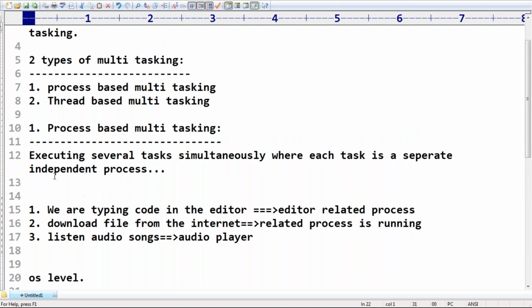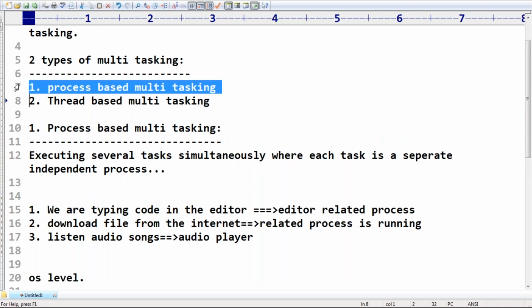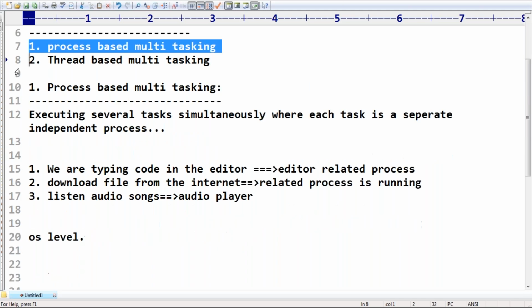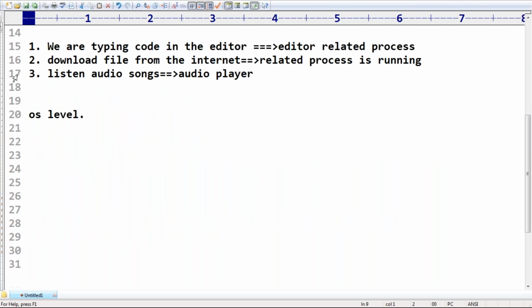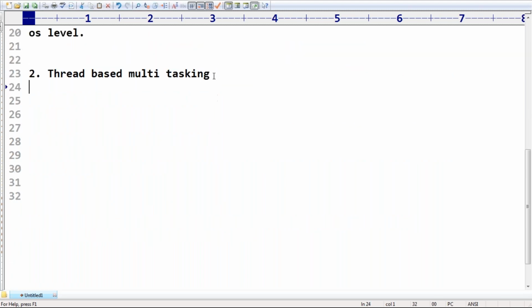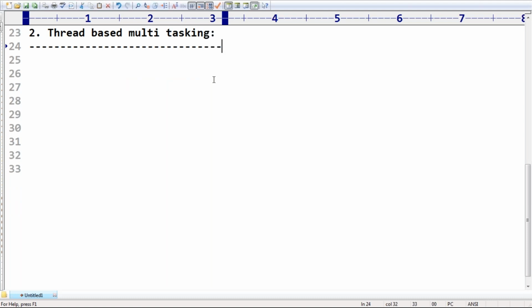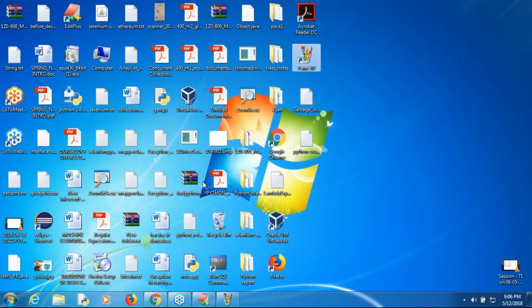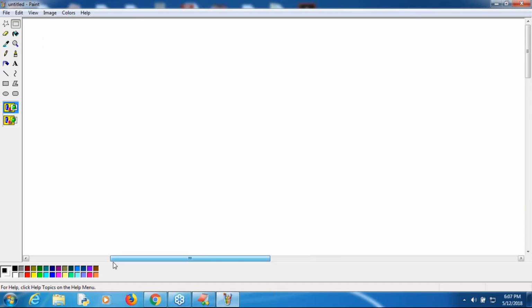Now, second category. You are telling that process-based means executing several things simultaneously where each task is a separate independent process. Excellent. Now my question is, what is thread-based multitasking? This is very important at the programmatic level, and such type of thing is by default considered. Thread-based multitasking, what does it mean? Now take very special care about this terminology, right?